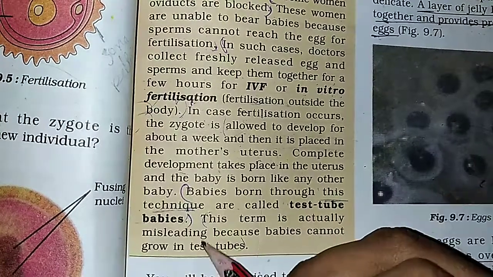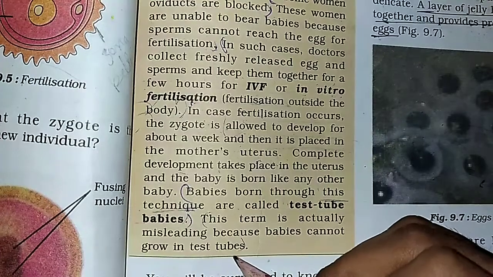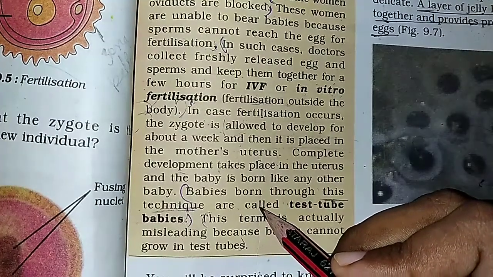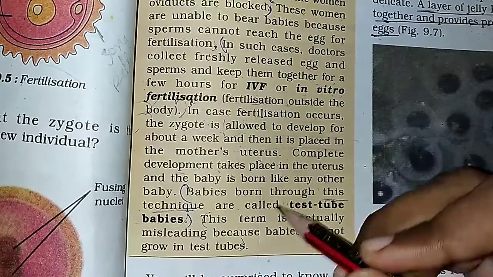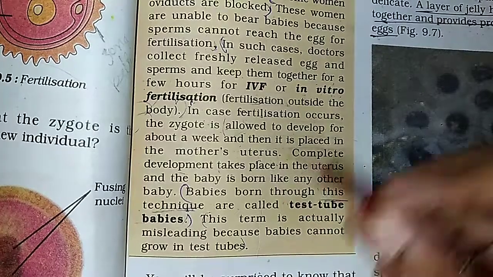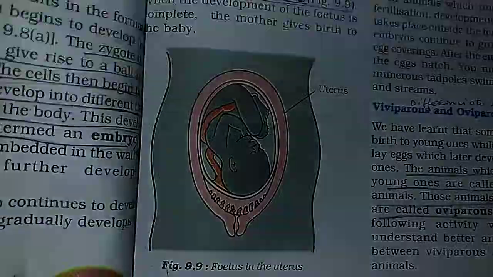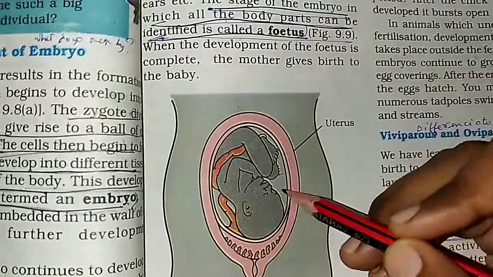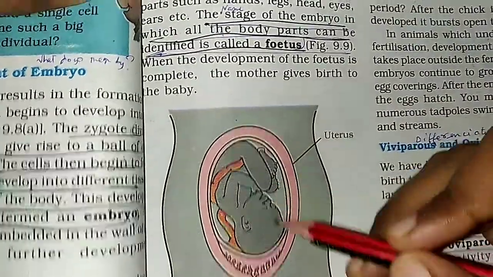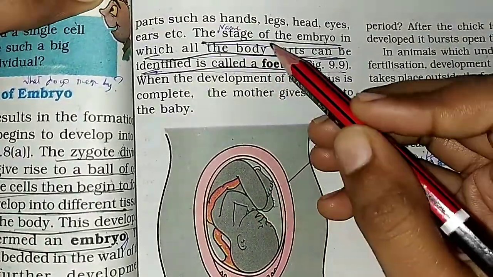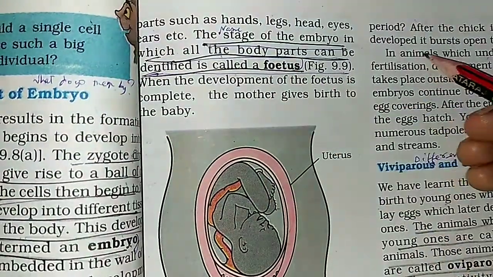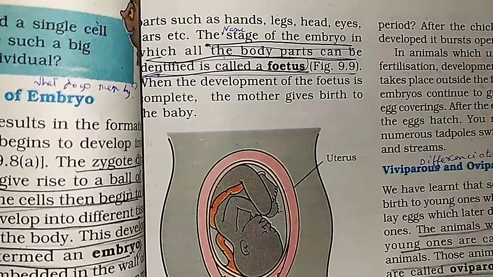This term is actually misleading because babies cannot grow in a test tube. Only the zygote grows in a test tube for about a week. And after that, the zygote is placed inside the mother's uterus. This is the image of the zygote. Then this zygote grows into a fetus inside the female's uterus. Now what is a fetus? The stage of the embryo in which all the body parts can be identified is called a fetus. So this was our IVF.